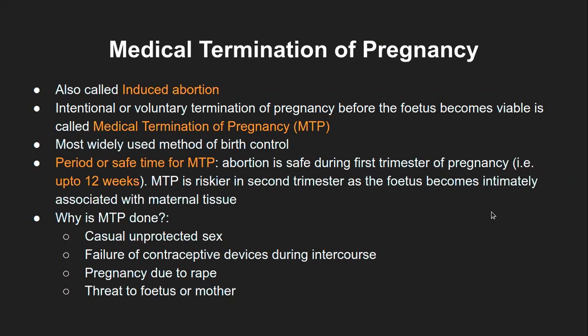The reason is that the tissues of the fetus are intimately associated with the maternal tissue. The placenta and umbilical cord are very closely attached to each other. Also, the whole blood circulation is in continuation between the bodies of the mother as well as the fetus, and that is why it is a riskier business to do it in the later phases of pregnancy.